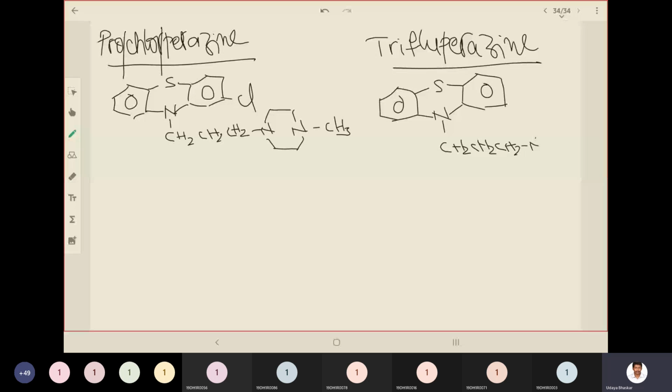So draw the piperazine ring as well, and we expect a CH3 methyl group here. So here instead of chlorine, it is trifluoromethyl. There it is chloro, here it is trifluoro, indicating CF3. So this is the only difference between the chemical structures of prochlorperazine and trifluperazine.